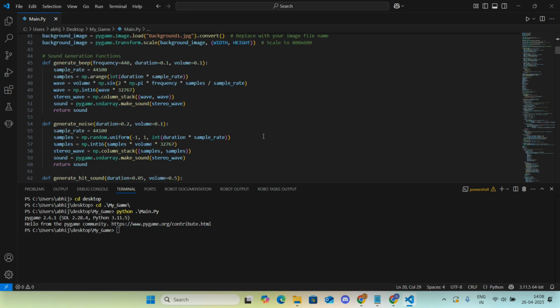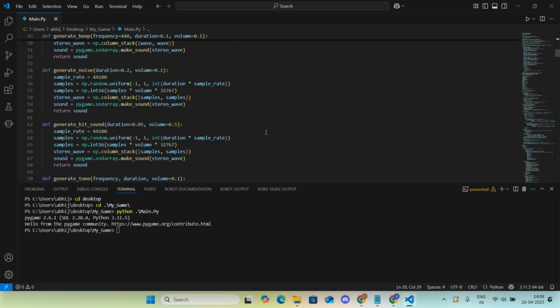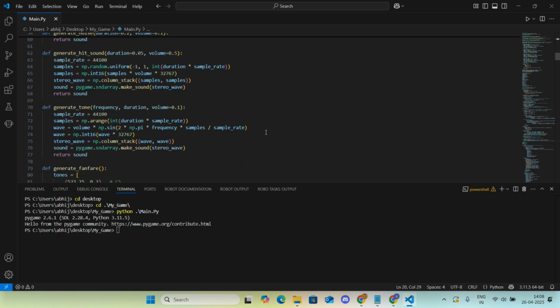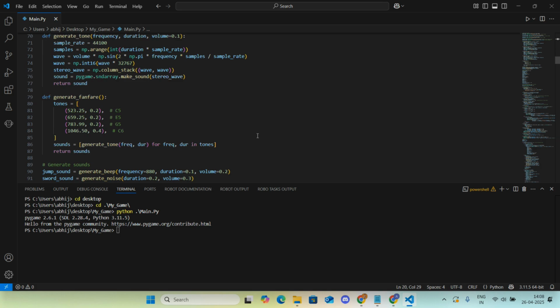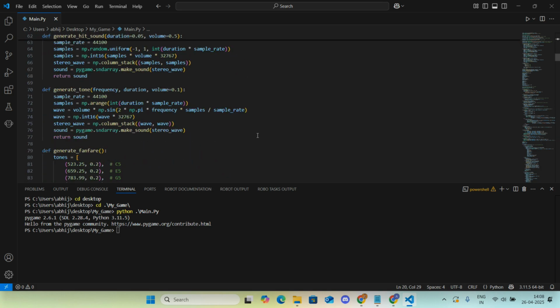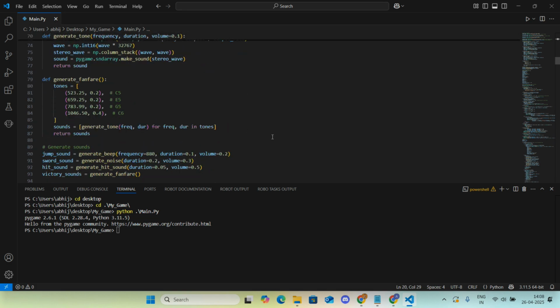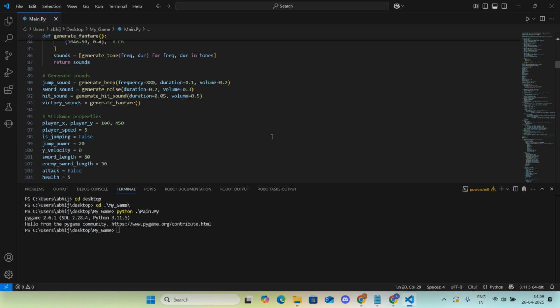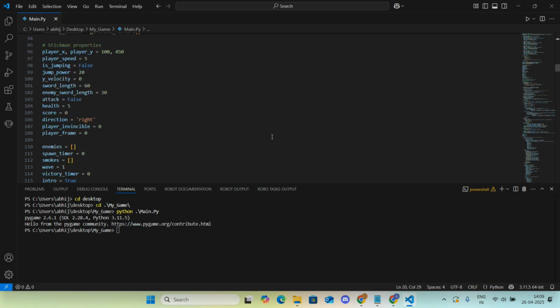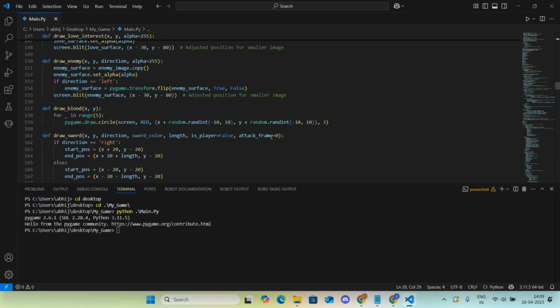We added the sound effects from inside the game only, and did not use any external sound files. We generated the sound using code only, and seamlessly integrated everything into the code with ChatGPT. So let's see the final product.